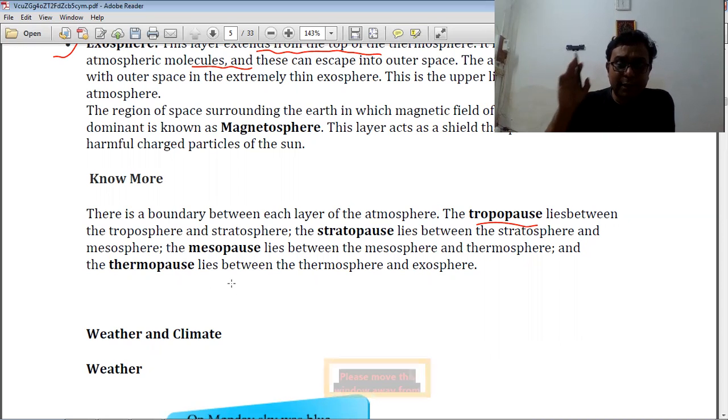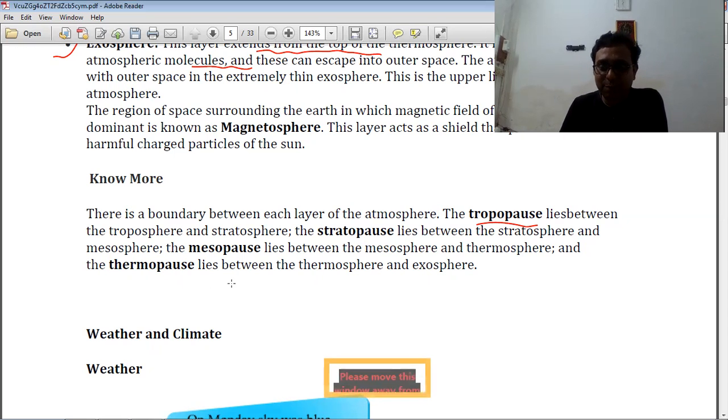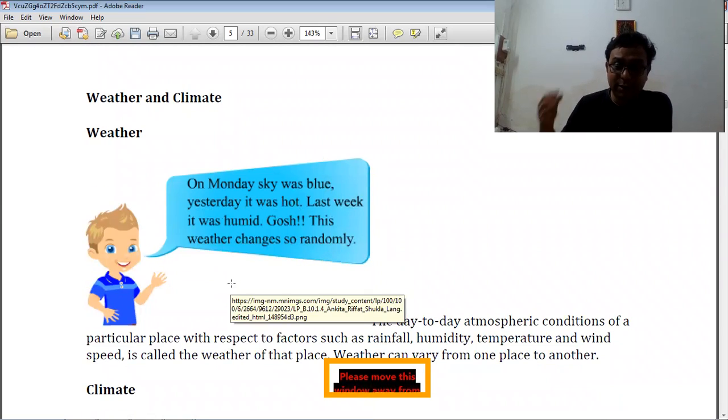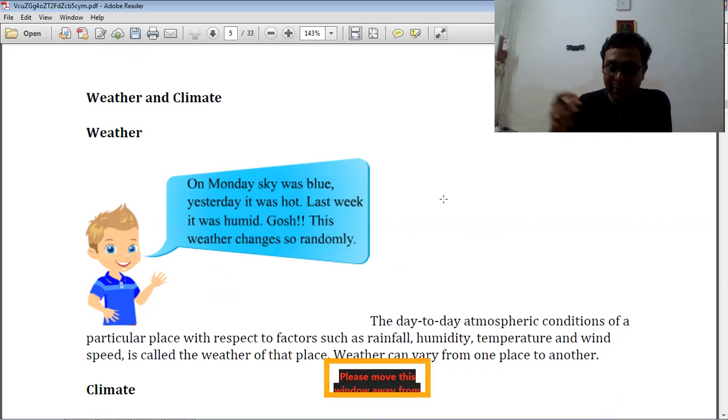So today we discussed a very important topic. If you have any doubts, please write them down in the comment section. In the next class, we will discuss weather and climate: what is weather, what is climate, and what is their importance for human beings and living things. We will discuss that in our next class.